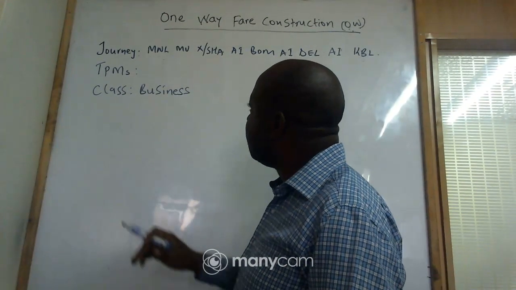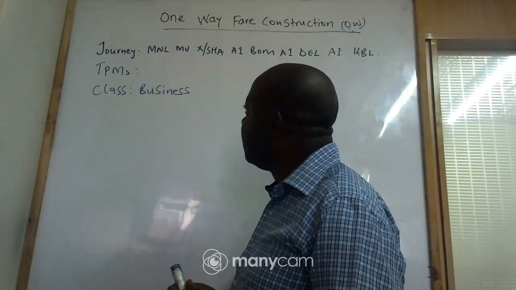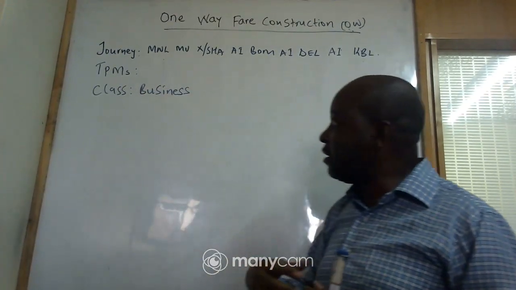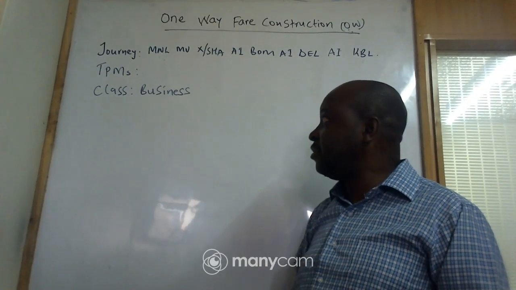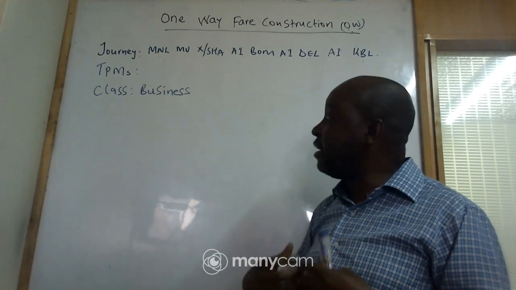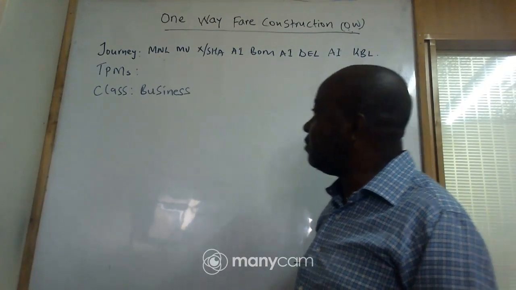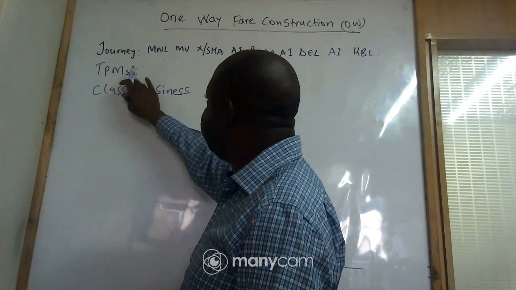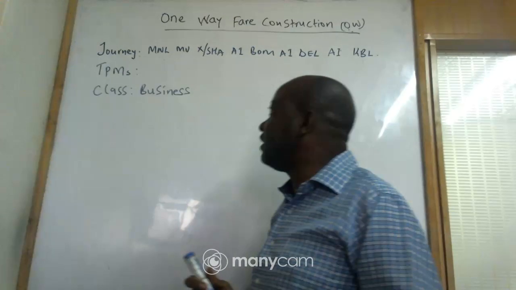Then we have what you call the TPMs. TPMs in full means ticketed point mileage. Those are the accumulated mileages. To get the TPMs, we shall go to the online PAT.